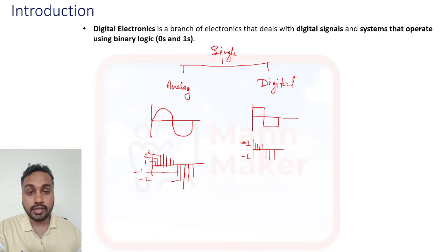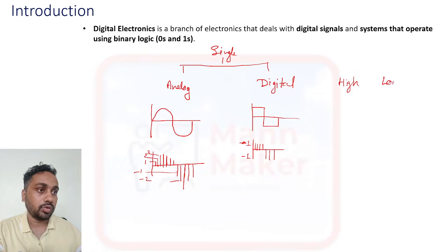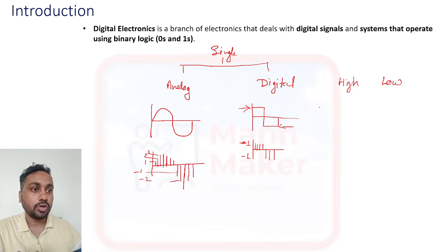That means we are dealing with only two amplitudes. Those two amplitudes we call high and low. This one we consider as a high signal, and this one we consider as a low, or you can say 1 and 0.